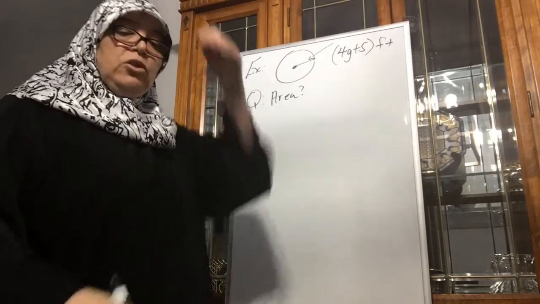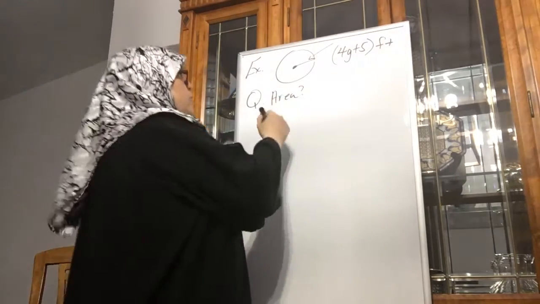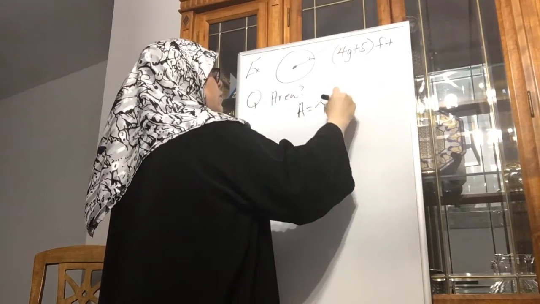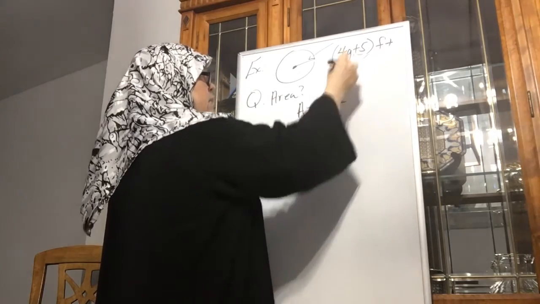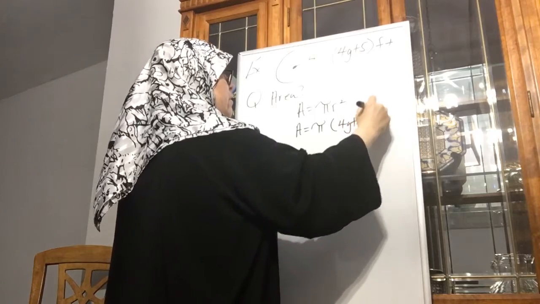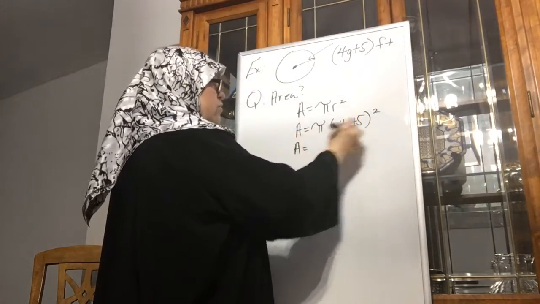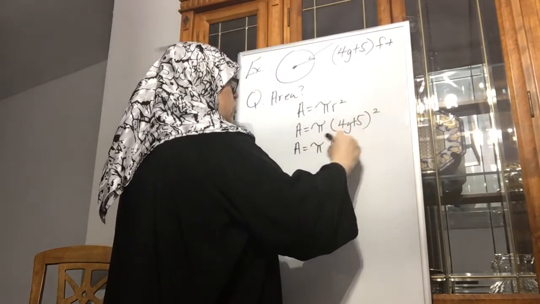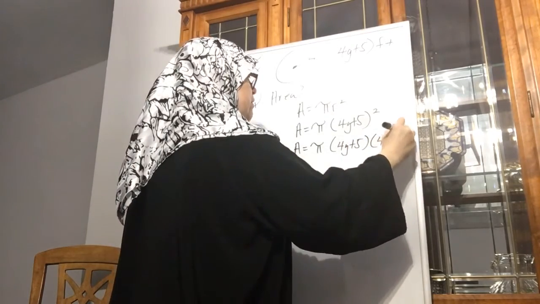Okay, so we go back to how do you find area of a circle? So area of a circle is pi r squared. So area is equal to pi, and then we have 4g plus 5, and that's squared. Okay, so what does 4g plus 5 squared mean? It means 4g plus 5 times 4g plus 5.